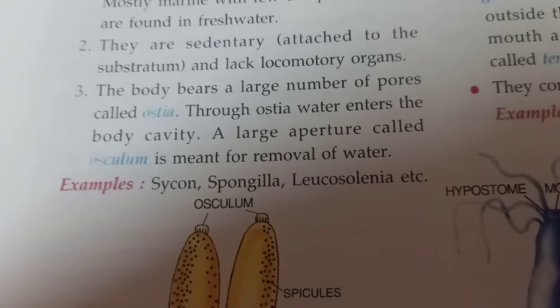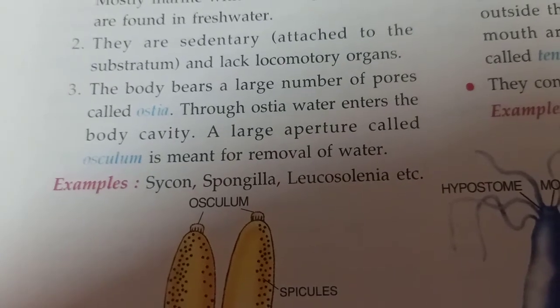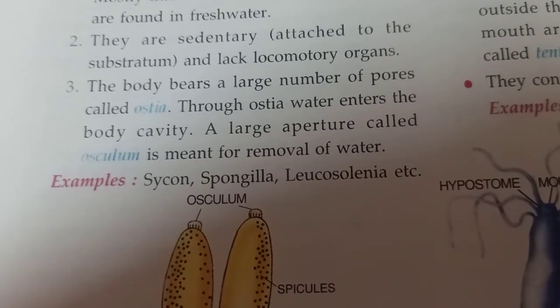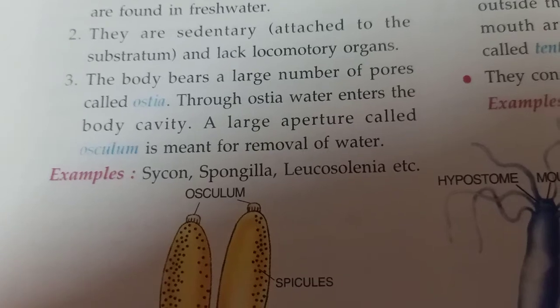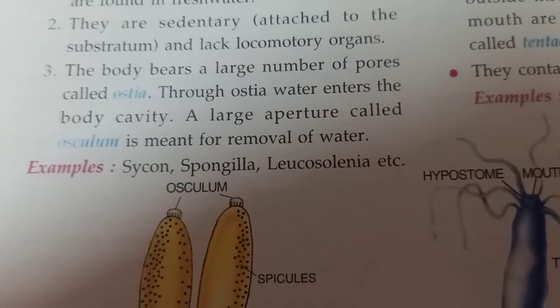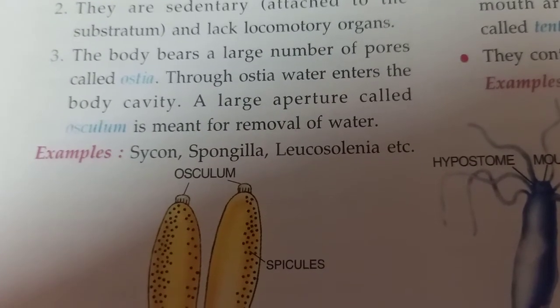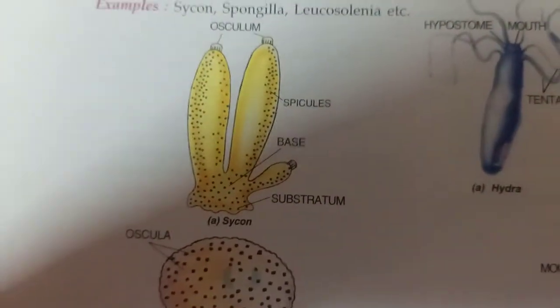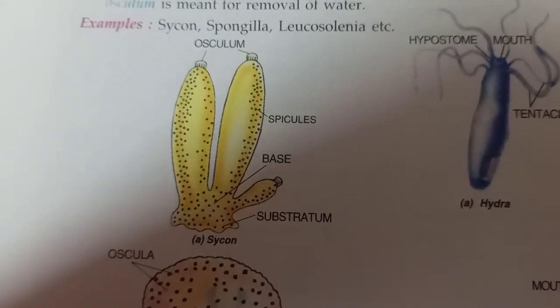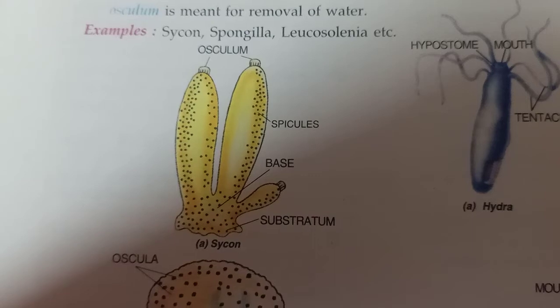For example, the examples of Porifera are Sycon, Spongilla, Leucosolenia, etc. Now we can see in these pictures the picture of Sycon. You can easily see the osculum in this.